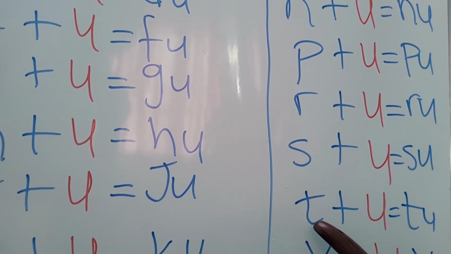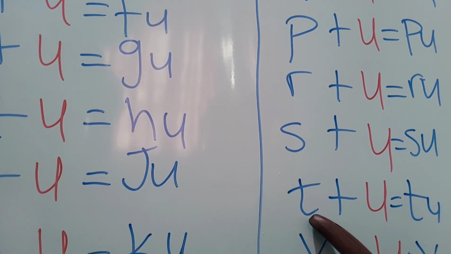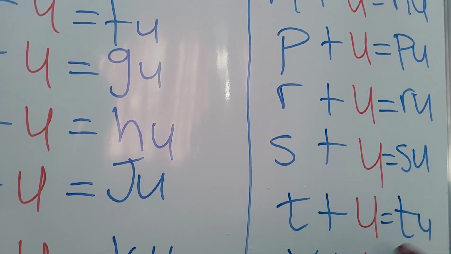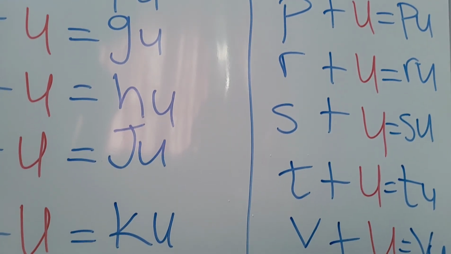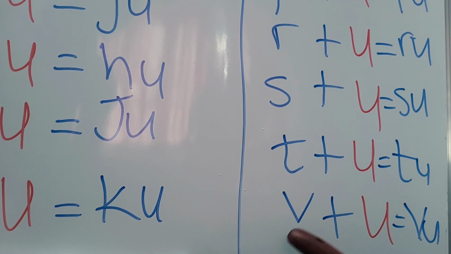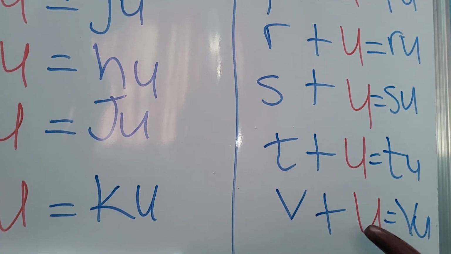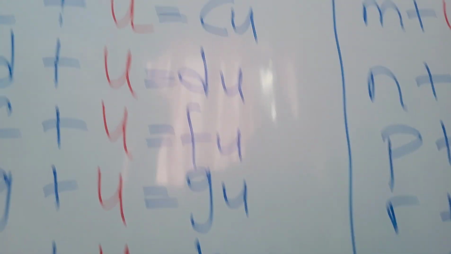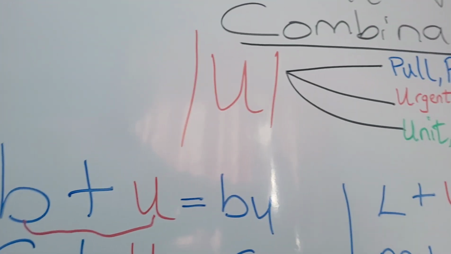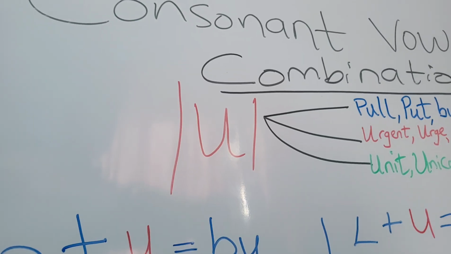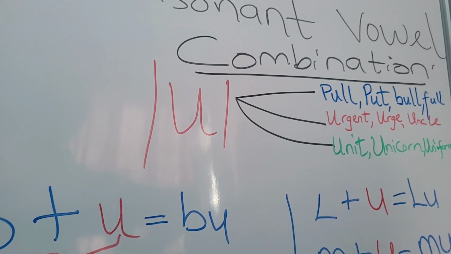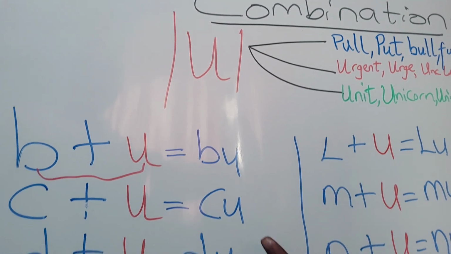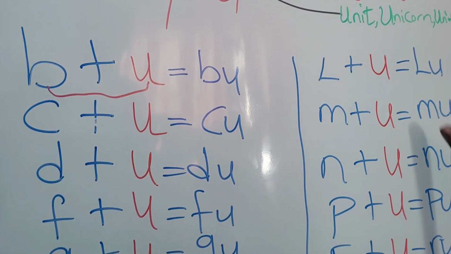Next, we have the consonant T. T added to the vowel U is going to give us tu. Now we have V. V added to the vowel U is going to give us vu. Now, you can see together we have combined different consonants alongside the first sound of letter U to build two-letter readable words.